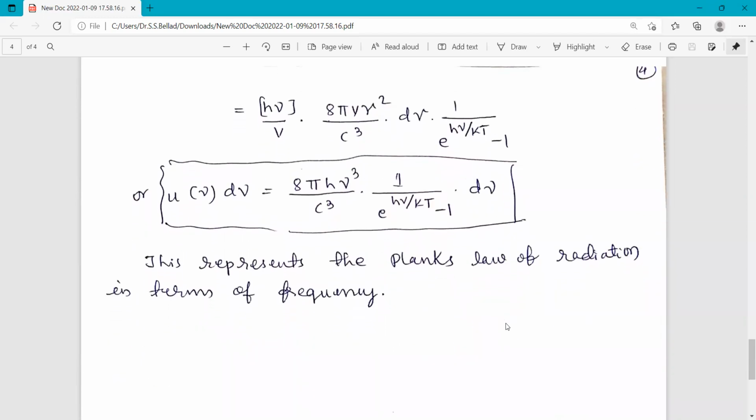And this represents the Planck's law of radiation, the famous Planck's law of radiation in terms of frequency. So this is the complete derivation of Planck's law of radiation based on statistical mechanics.